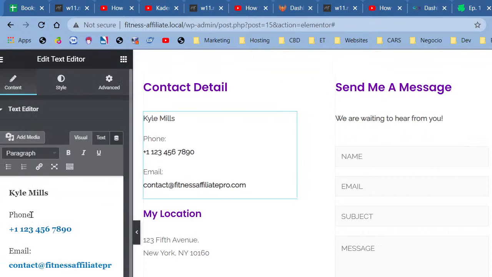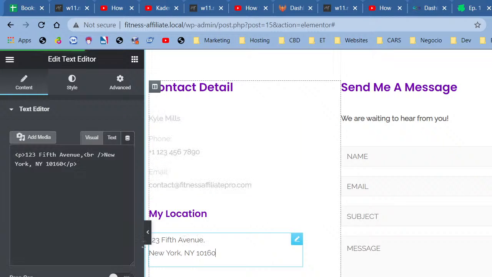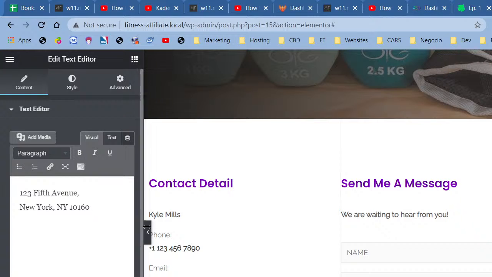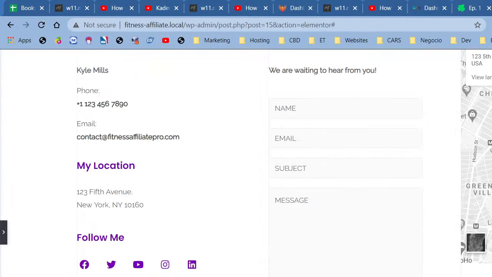So actually, we're good with that. Now it says my location. I don't know where this is in New York, but I'm just going to let this stay for the address. And it's also here on the map, right? Which we are okay with. So we have all this right here.